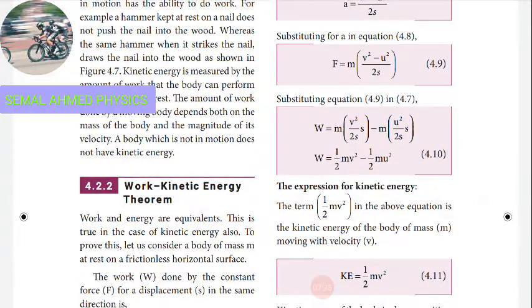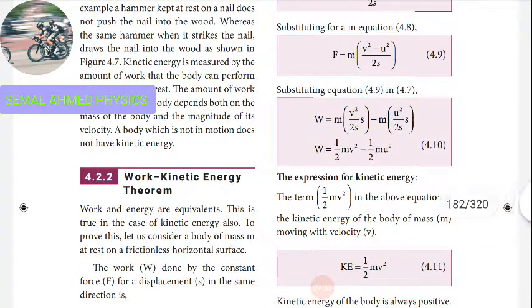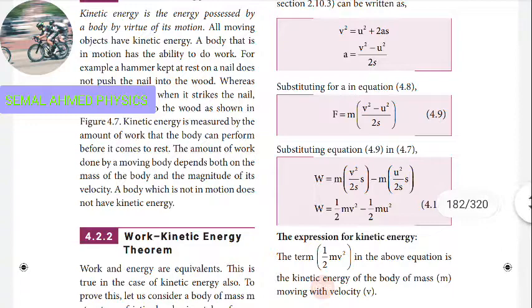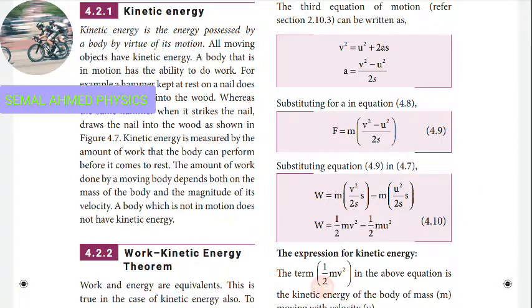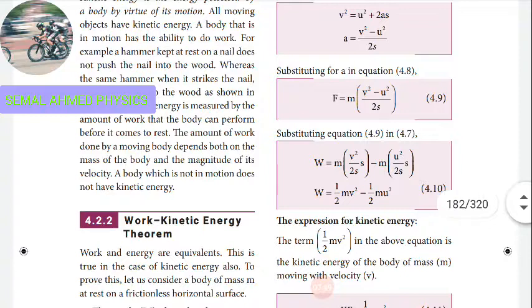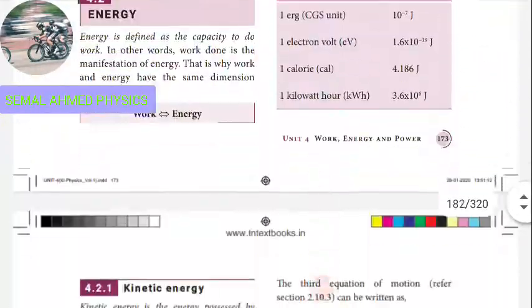Now let us see the next one. Work is equal to F into S, as in equation 4.7. Here the value of F is m into v square minus u square by 2s, multiplied by S, where S is the displacement. Substituting this value, we separate the terms: W is equal to m v square by 2s into s minus m u square by 2s into s.